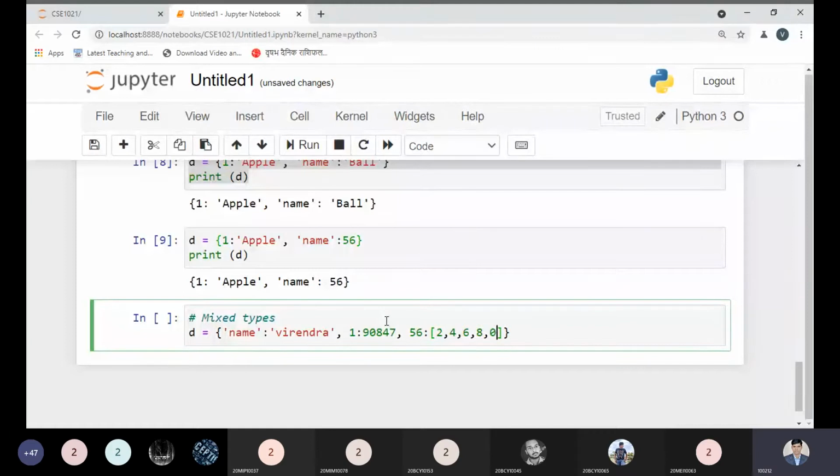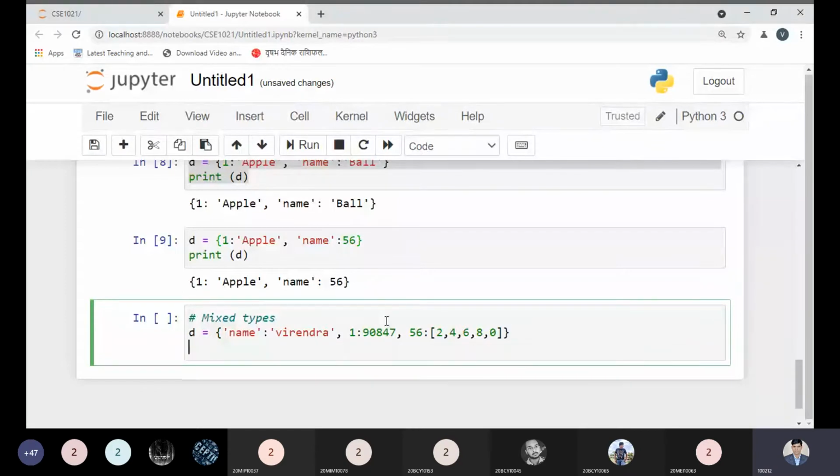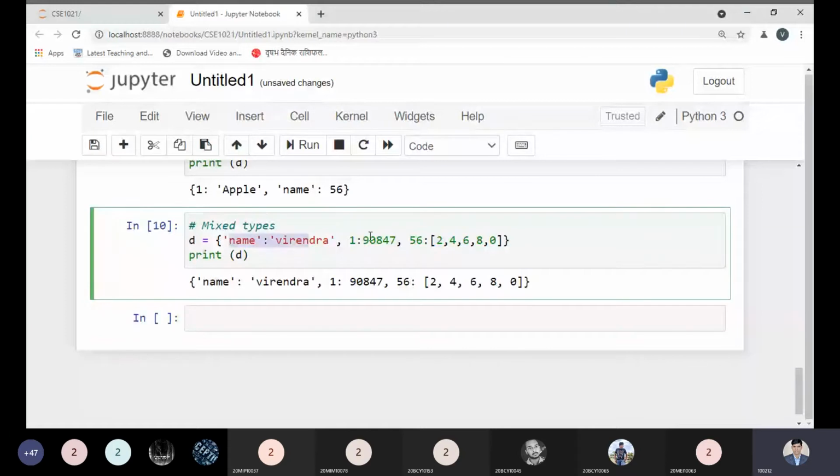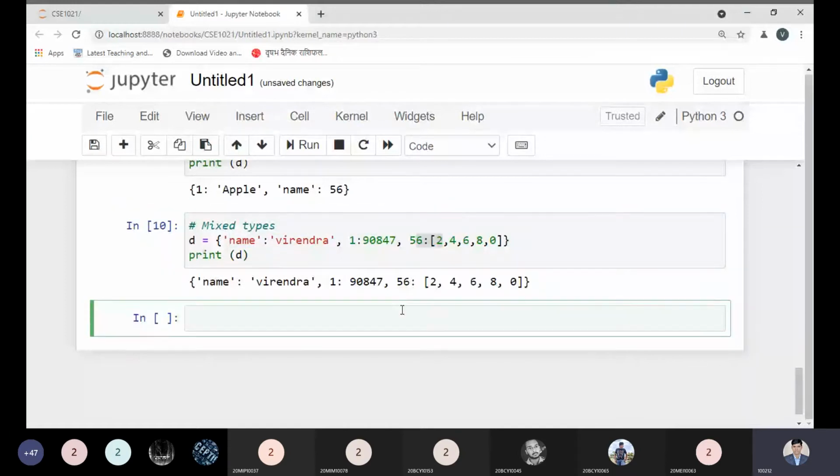So I can take it like this. Is it also possible or not? Let us check again with print. Yes, of course, it is possible. So here we can have mixed types of information: one is a string, one is an integer, one is a list. There is no issue; it is also possible to define such a thing.